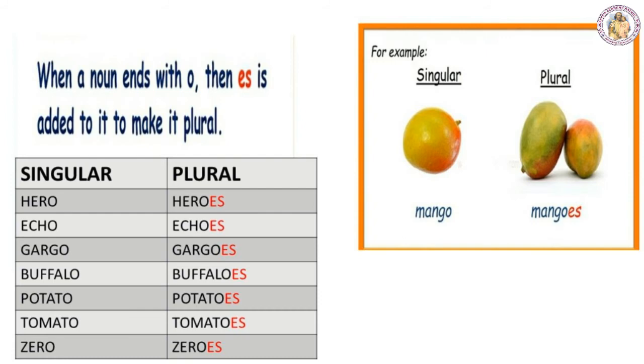Hero, heroes. Echo, echoes. Cargo, cargoes. Buffalo, buffaloes. Potato, potatoes. Tomato, tomatoes. Zero, zeros. For all these nouns we have to add ES because all these nouns end with O, and we have to add ES to make them plural.